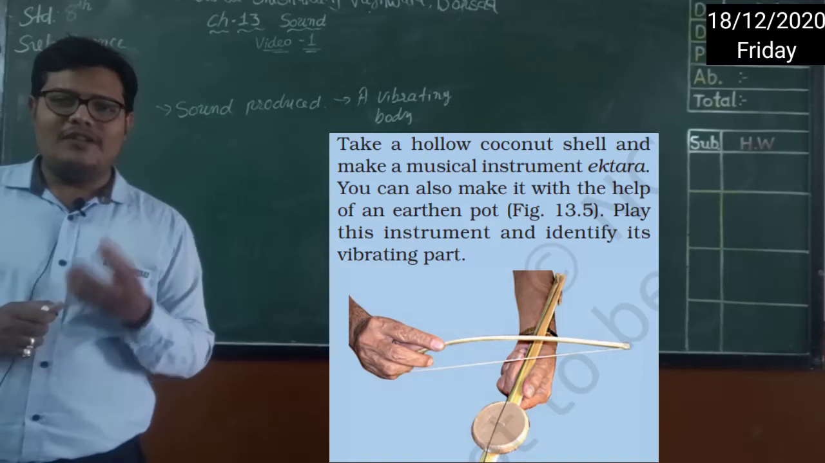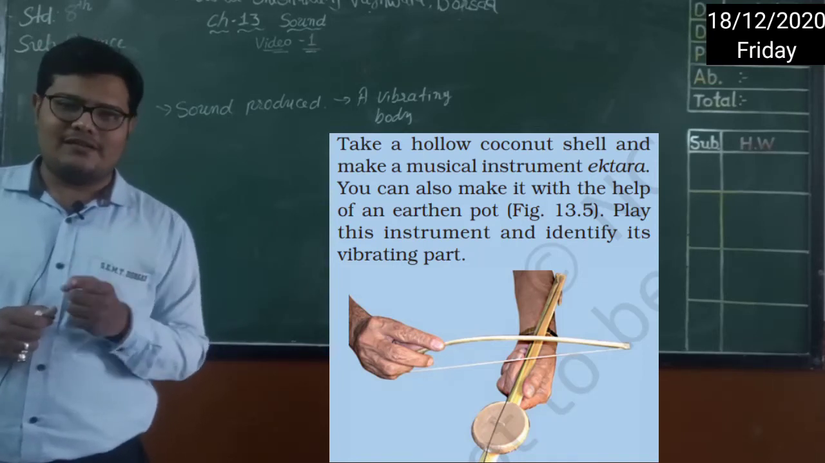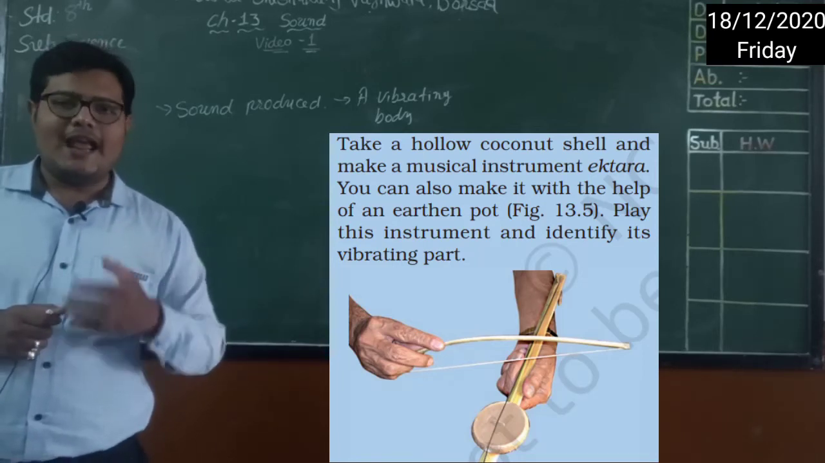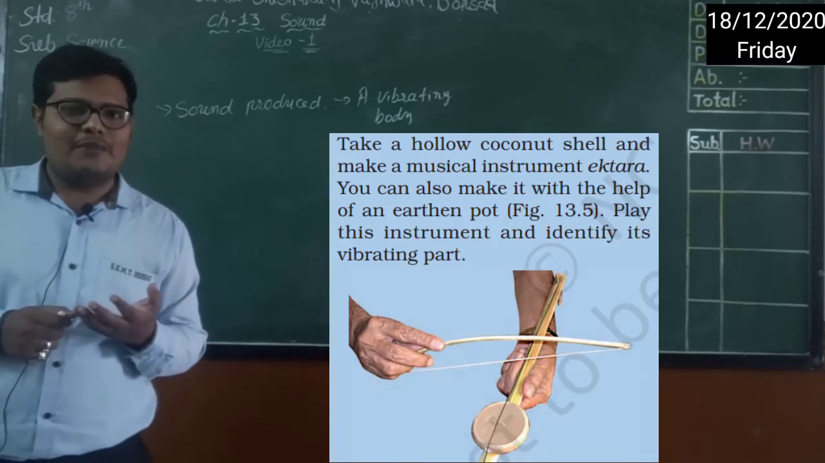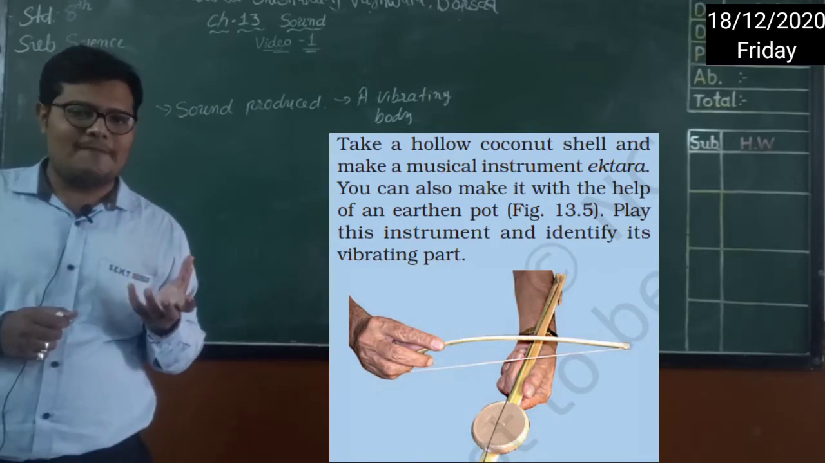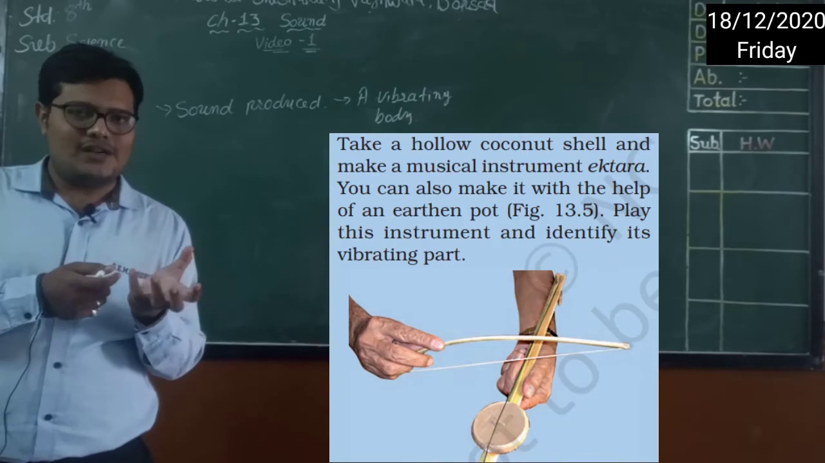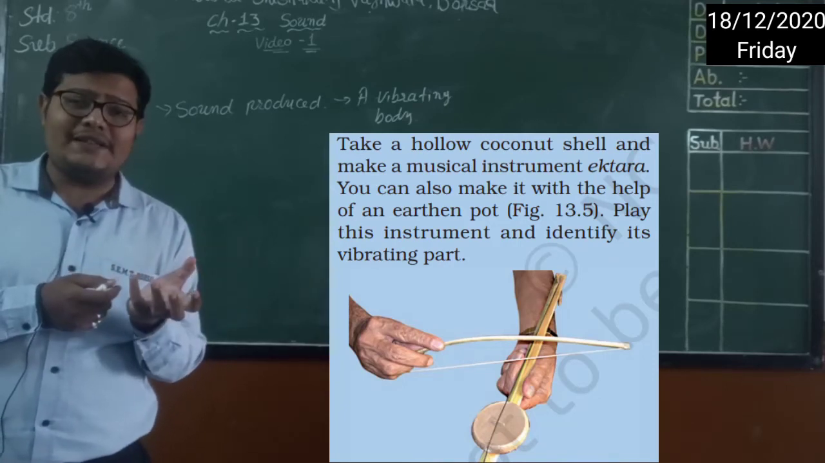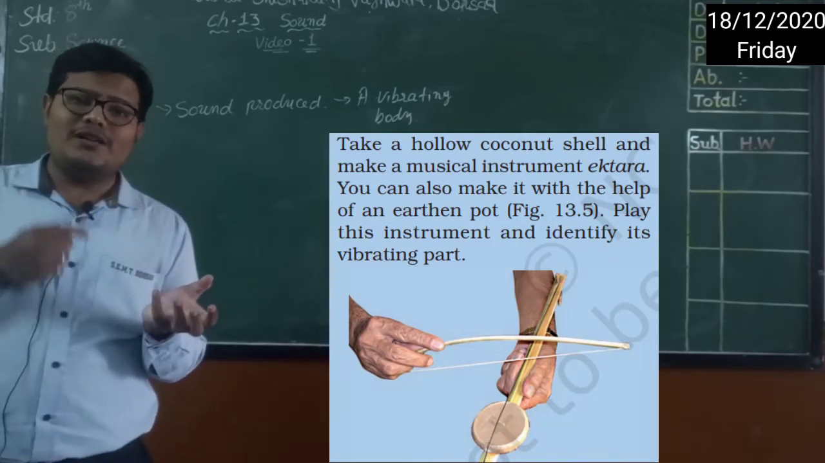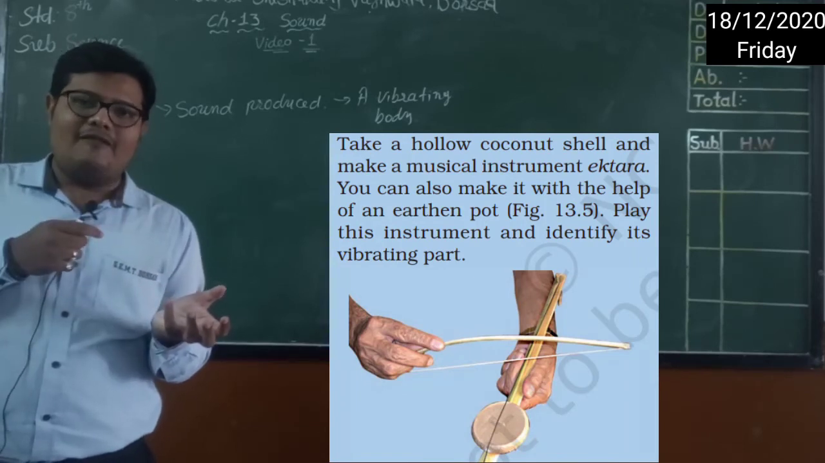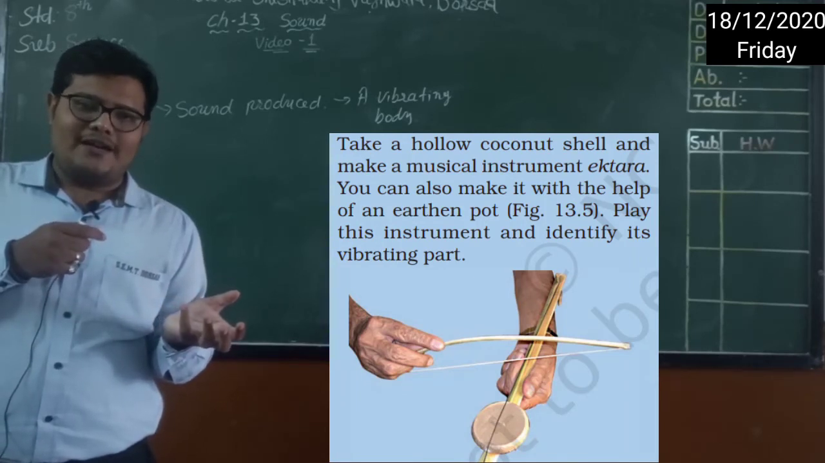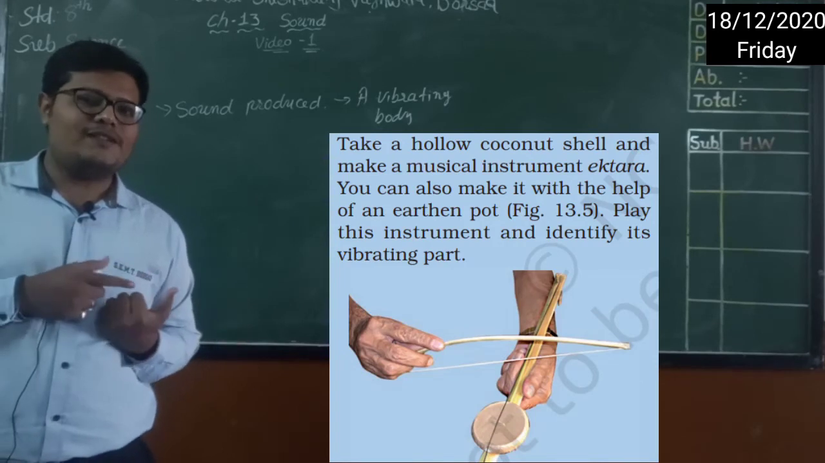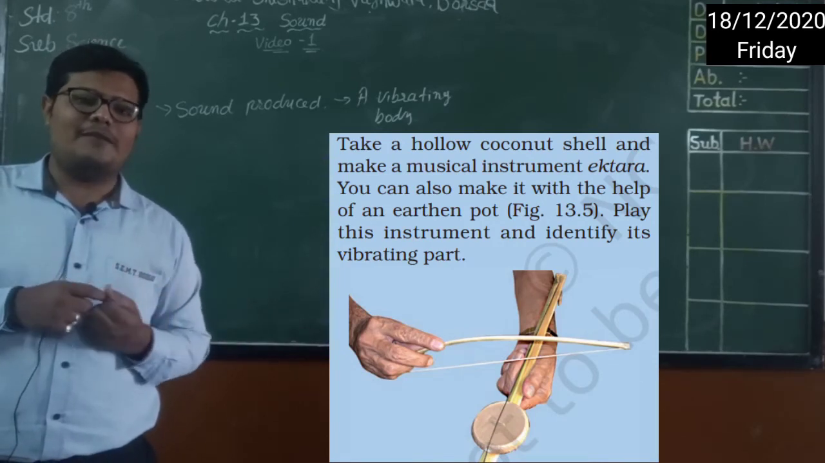There is an activity which is given in your textbook. See here, with the help of a coconut shell and a stick, you can make this instrument, right? If you want to, just try to make it by yourself. Fix that coconut shell inside the stick, and from one end to the other end you need to tie a metal wire very tightly. And as you can see in the picture, this is how you can play it.